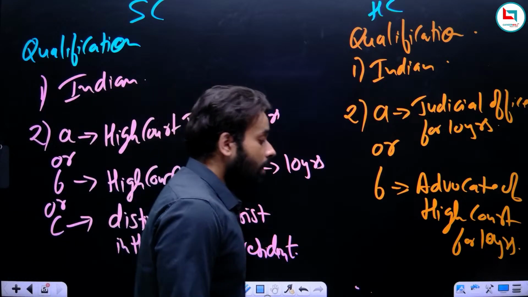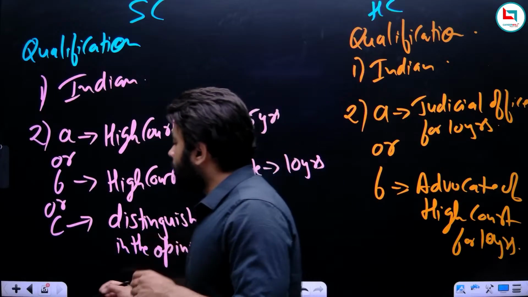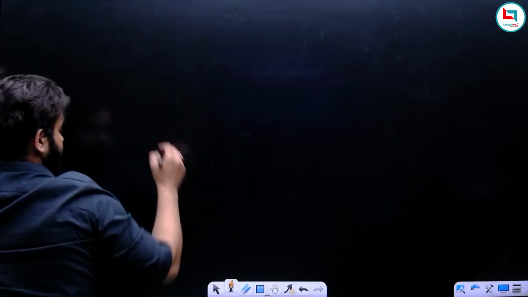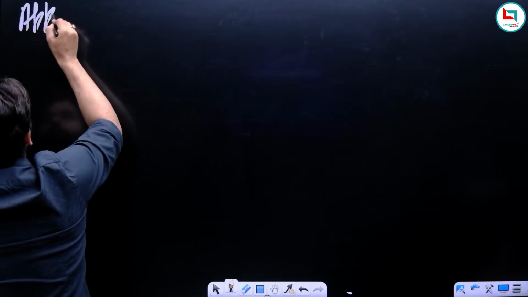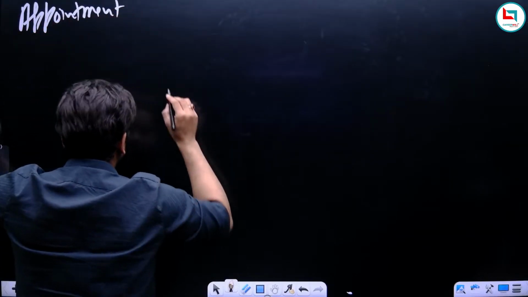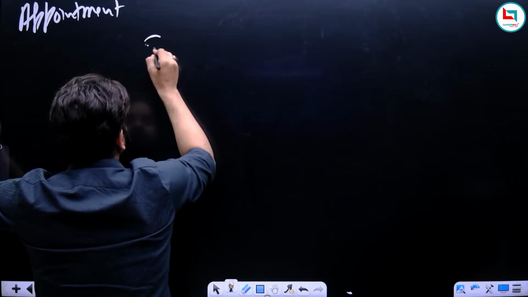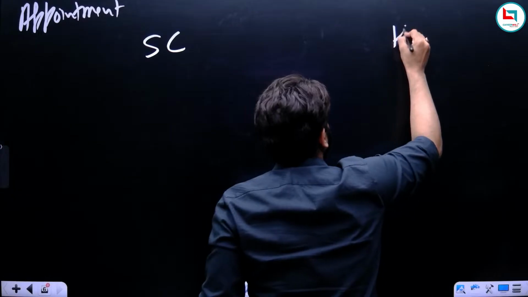Okay, so let us start the appointment. Now we'll start the appointment. Now remember, on this side we will discuss about the appointment of judge of Supreme Court, and on this side High Court.